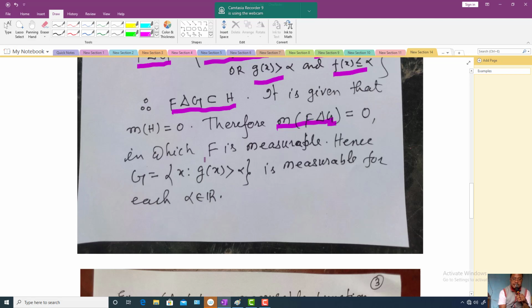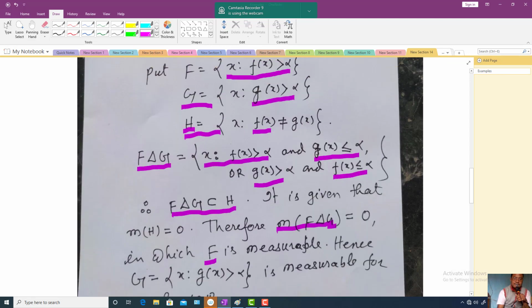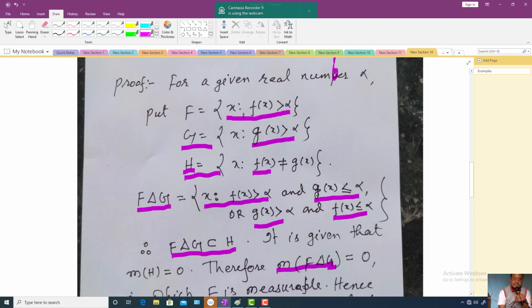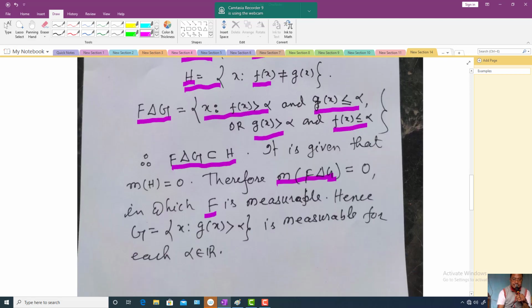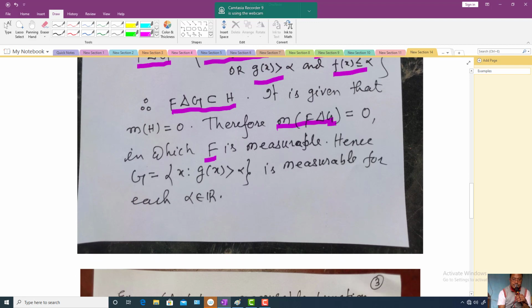F is measurable because F is equal to x such that f of x is greater than alpha. So since small f is a measurable function, this capital F is measurable. So the measure of this symmetric difference is equal to 0, and one set F is measurable, therefore the other set G must be measurable. This we have done.